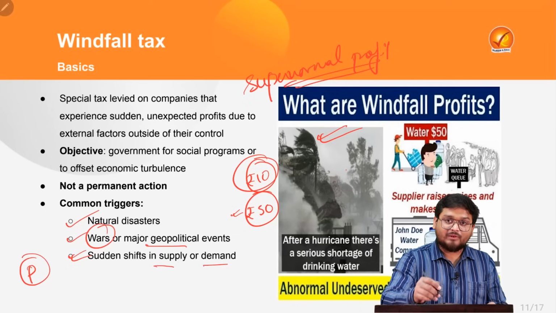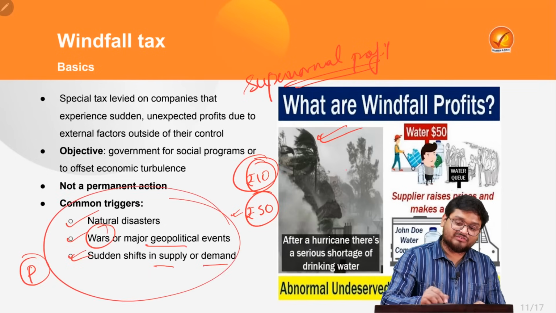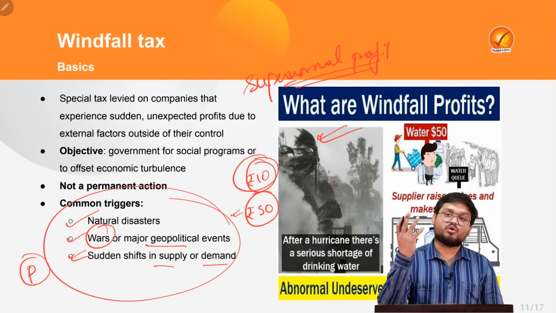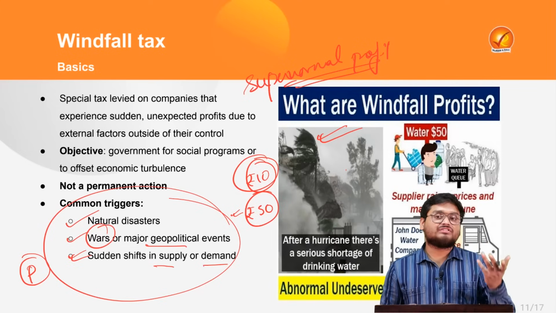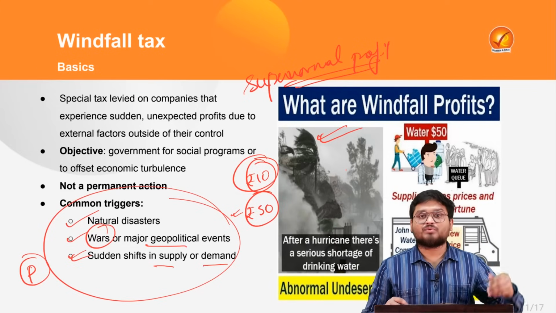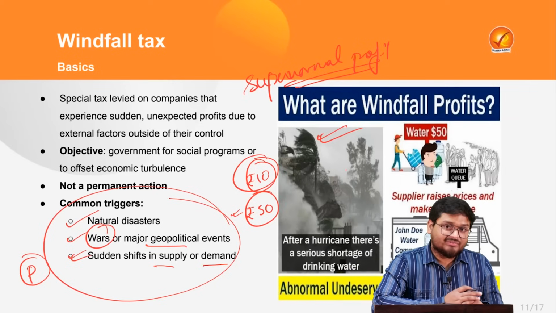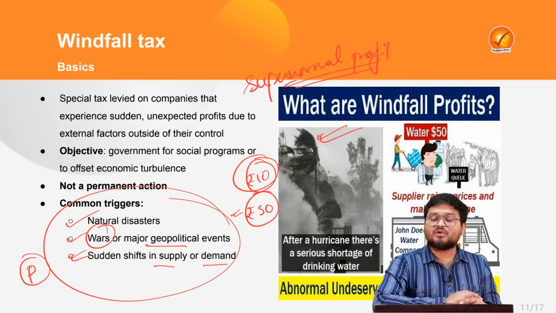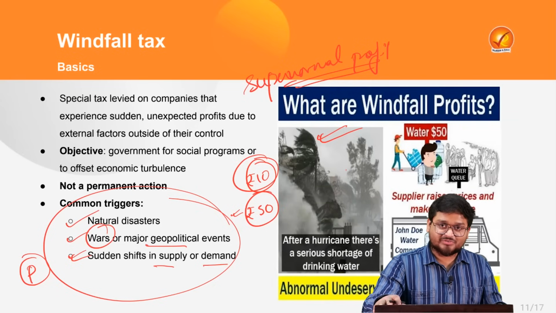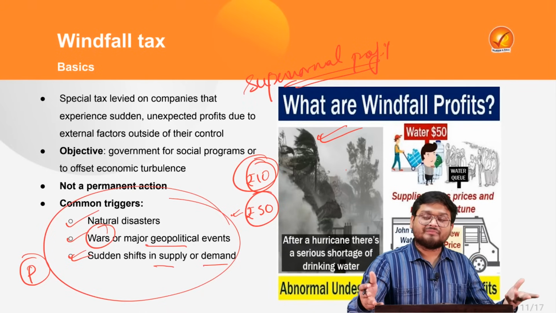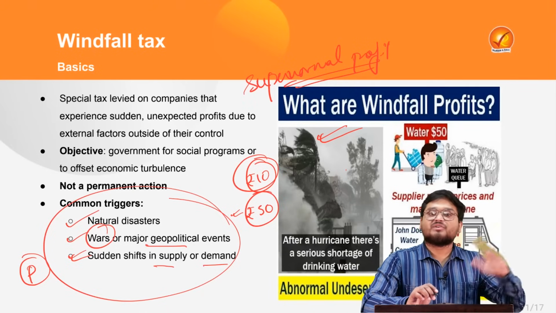So these storms, these cyclones are coming all of a sudden. These situations that firms face are also all of a sudden, and that is why they see that their profits also jump all of a sudden. And here the government comes in. The government will be telling you that okay, you are making profit, it's good, I am happy for you, no issues. But you should also be doing something good for the society. You should not always be profit minded.